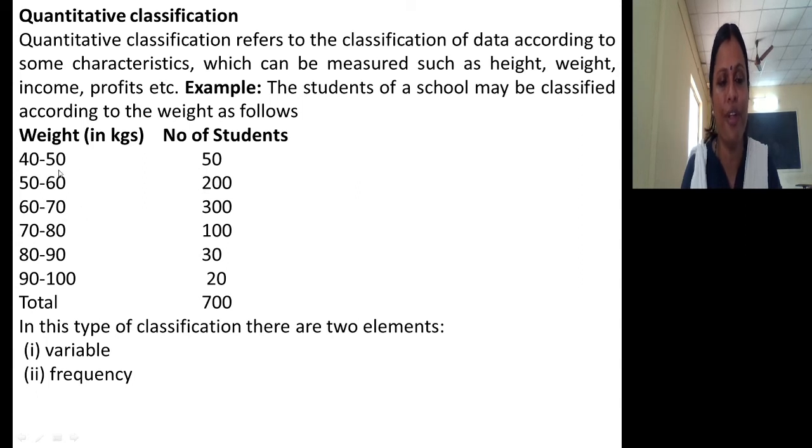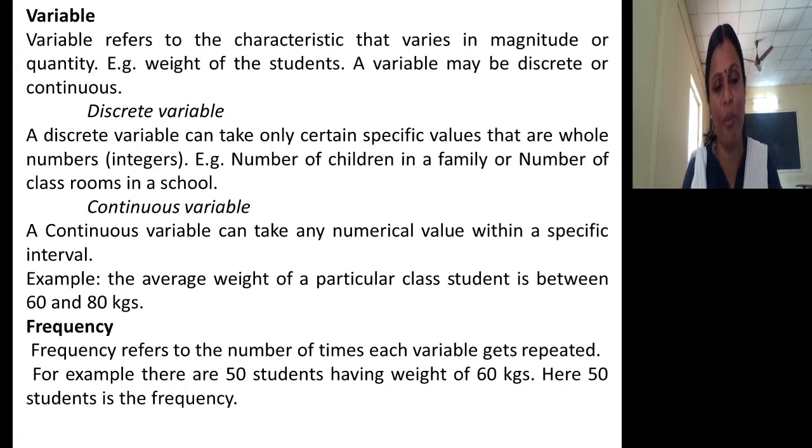This 40 to 50, 50 to 60 are class intervals. 40 is the lower class limit, 50 is the upper class limit. This 50 means the number of students who are in this class interval 40 to 50. This 50, this 200, this 300, this 100, this 30, 20, totally 700. This is the total frequency. So this 50, 200, 300 indicates what? Frequency. Did you get my point?